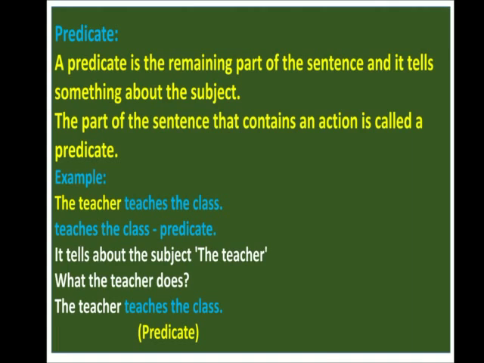It tells about what the subject is doing. Here the subject is the teacher. What is the subject doing? The teacher teaches the class. Teaches the class is a predicate here. What the teacher does, what is the action the subject is doing? So that is called the predicate. Okay.